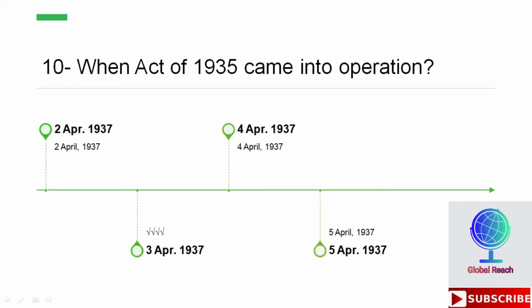When did the Act of 1935 come into operation? Options are 2nd April 1937, 3rd April 1937, 4th April 1937, 5th April 1937. So second is the right option here, which is 3rd April 1937. Act of 1935 came into operation on 3rd April 1937.